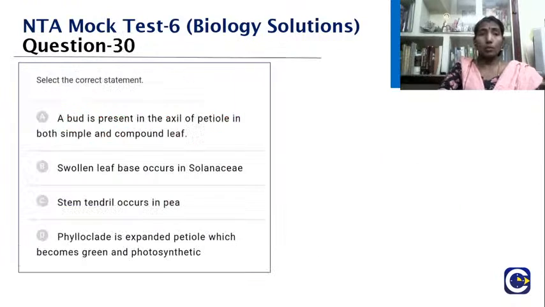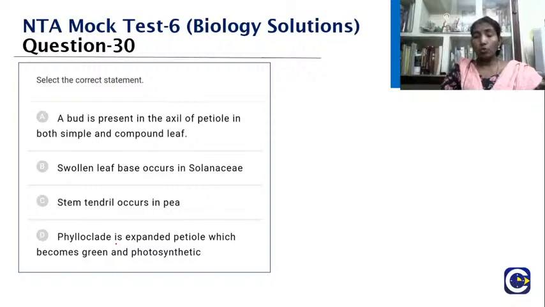Understood? So we'll go to the next question, the 30th question. Yes, it's a very interesting question. Select the correct statement. A bud is present in the axil of petiole in both simple and compound leaf. Swollen leaf base occurs in Solanaceae. Stem tendril occurs in pea. Phyllode is expanded petiole which becomes green and photosynthetic. So what should be your answer?